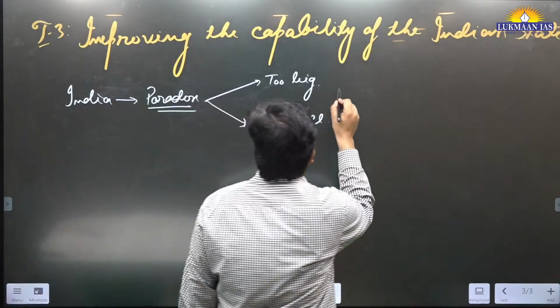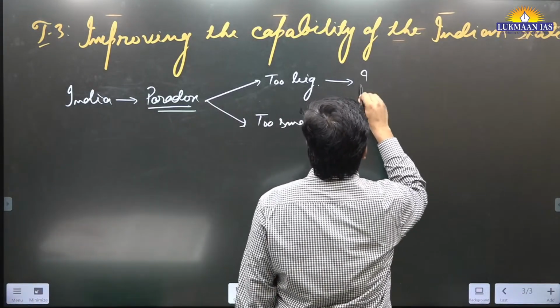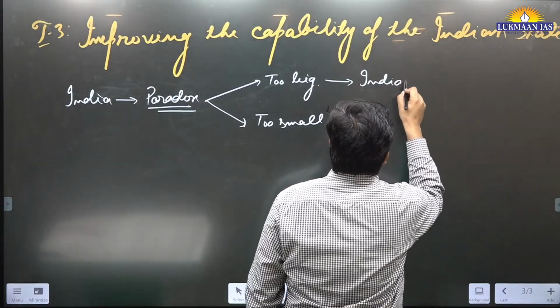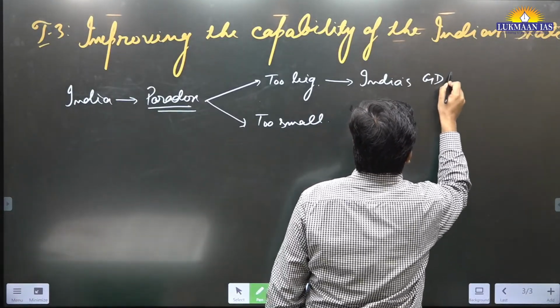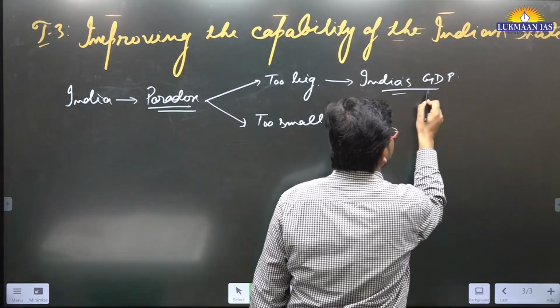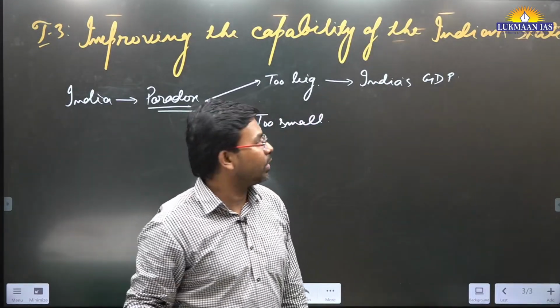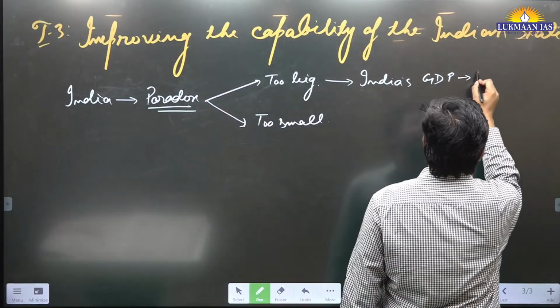When we talk about too big, we are talking about India's GDP. When we compare India's GDP with other countries in the world, India is the 5th largest economy in the world.